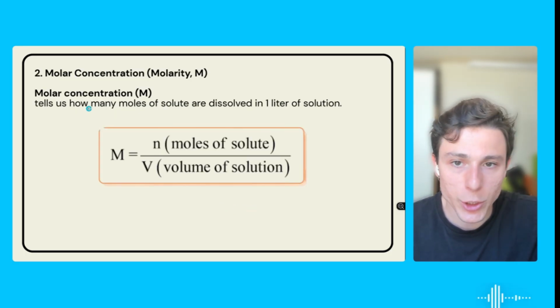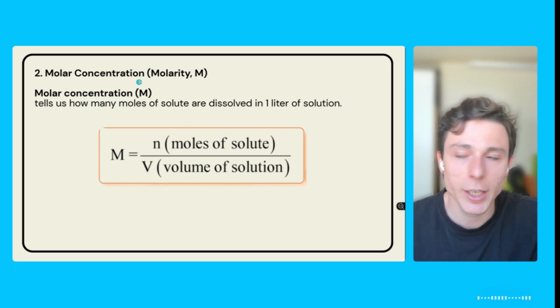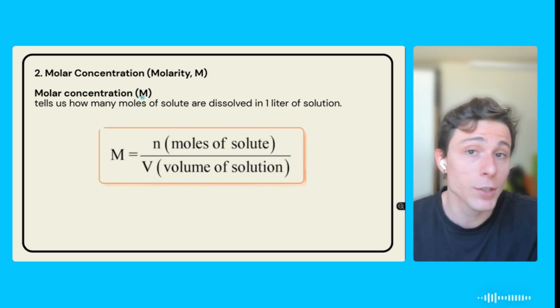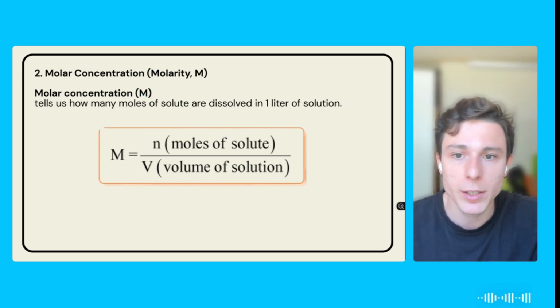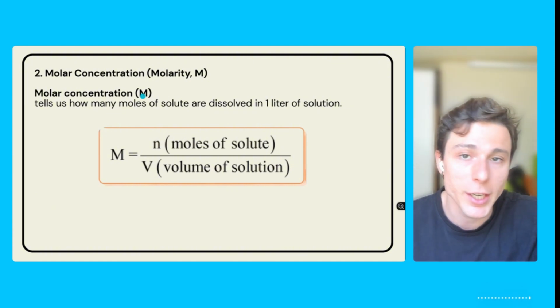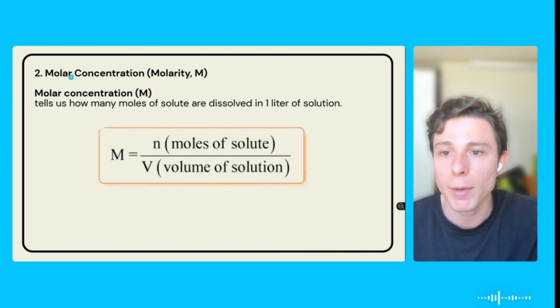Second important formula here to remember is the molar concentration. Okay, so think of the concentration of anything. Basically, the concentration of anything is going to be the mass of the solute divided by the volume. So if you're making a chocolate milk, for example, the more chocolate powder you put in, the stronger it gets. The same thing here, but we're talking about molar concentration.